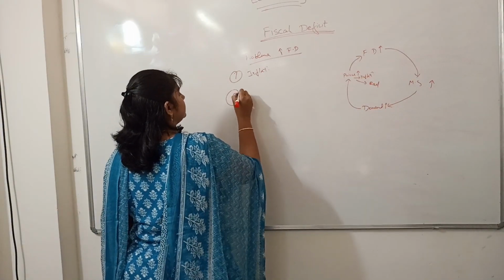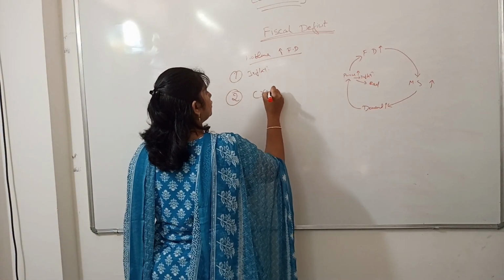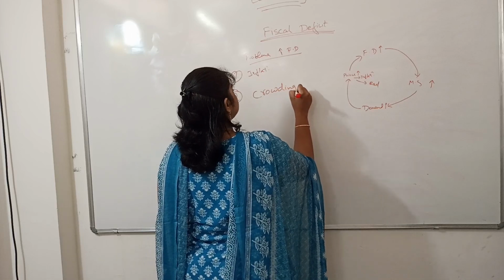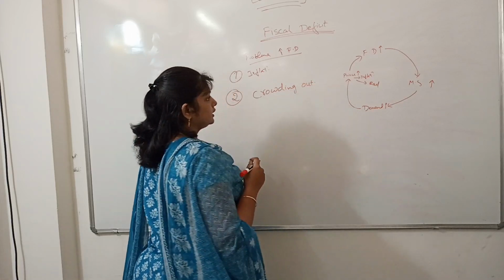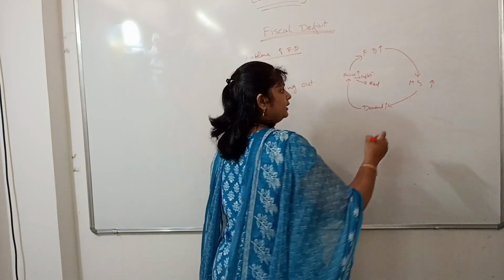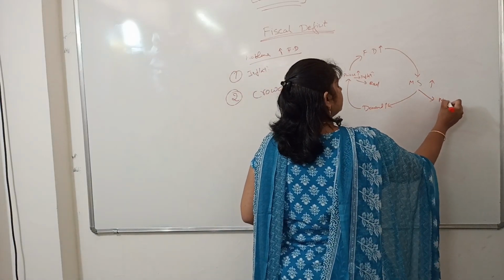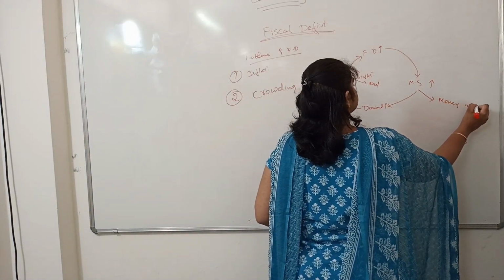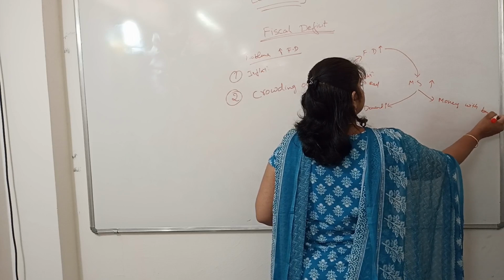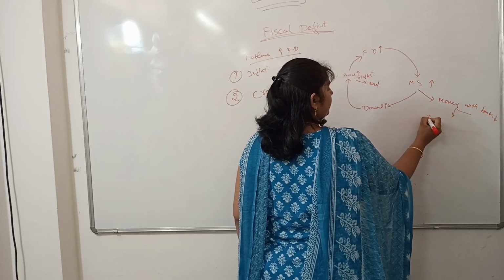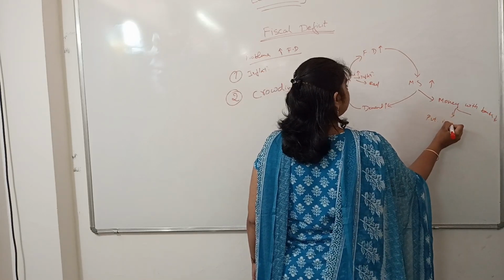And the next thing is crowding out. What is this crowding out? See, money supply in the market is high. That means money with banks is less. So, private investments would be less.